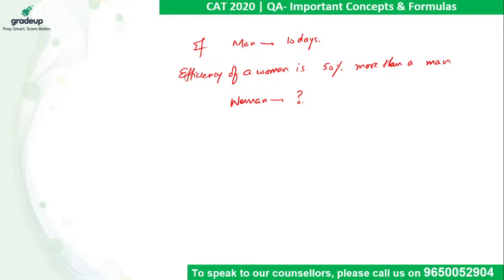Efficiency of a woman is 50% more than that of a man. So in how many days women can complete the work?